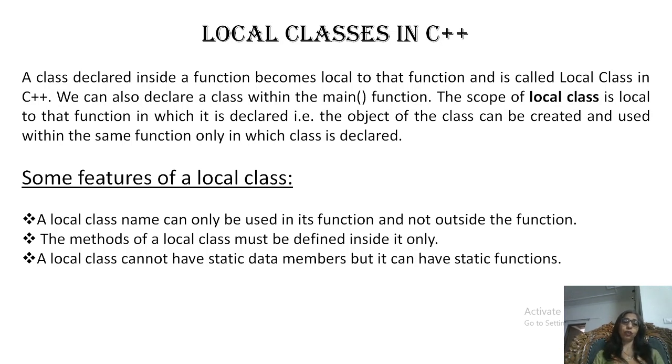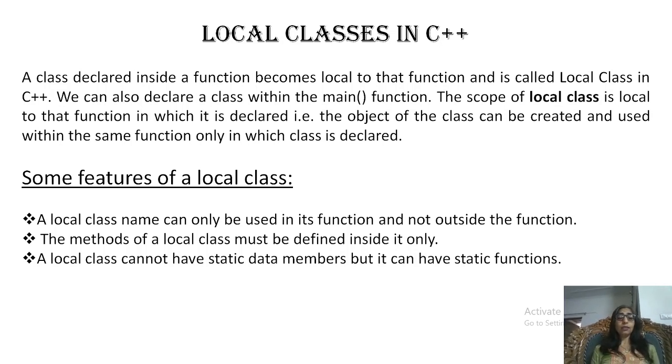Some features of local class. A local class name can only be used in its function and not outside the function. Okay, so we can use it only within the function. Second, the methods of a local class must be defined inside it only, unlike an ordinary class where we prefer to declare the methods outside the class. A local class should contain all its methods within itself.